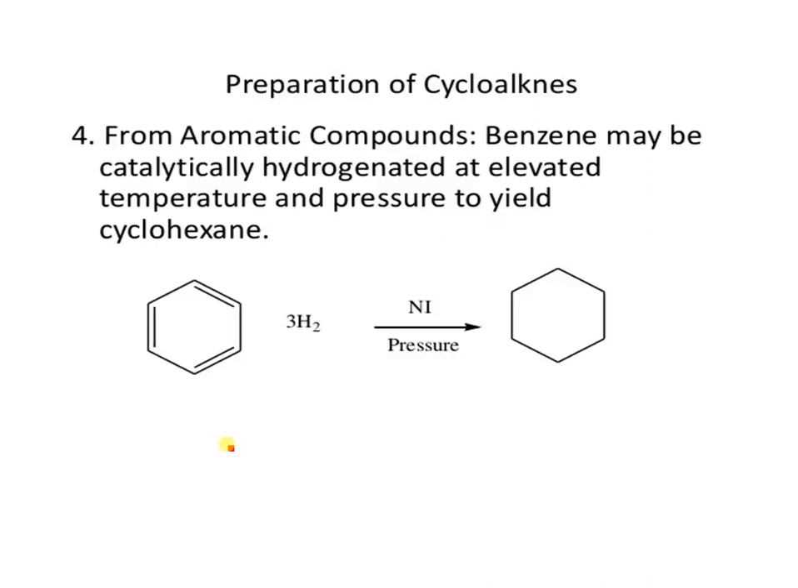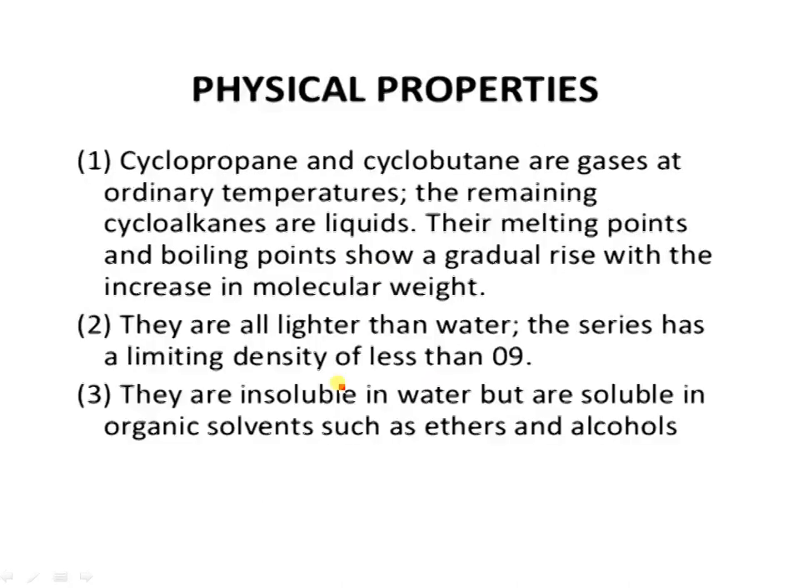Then the next method for preparation of cycloalkanes is when aromatic compounds like benzene are catalytically hydrogenated at elevated temperature and pressure to give cyclohexane. This is a reduction reaction.